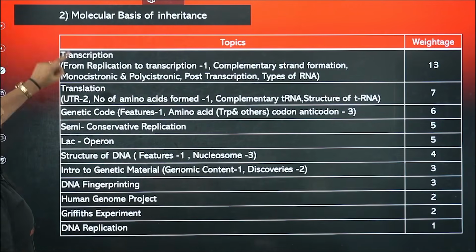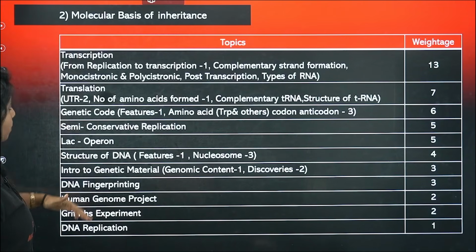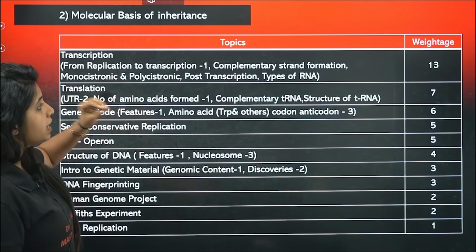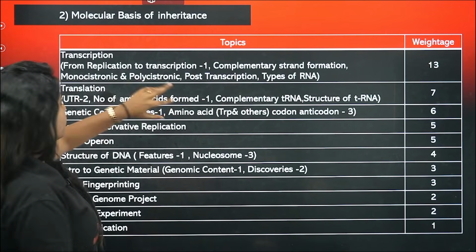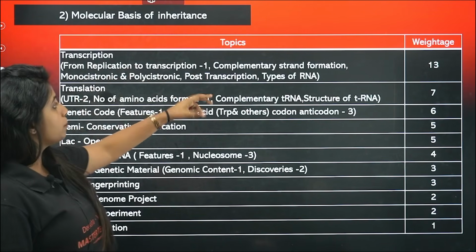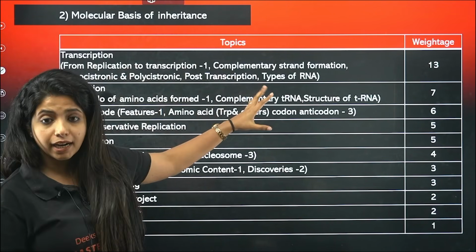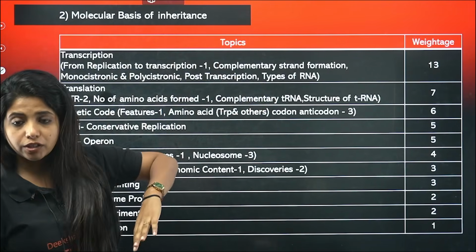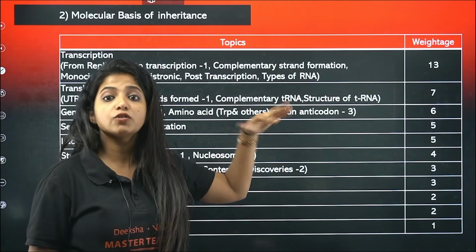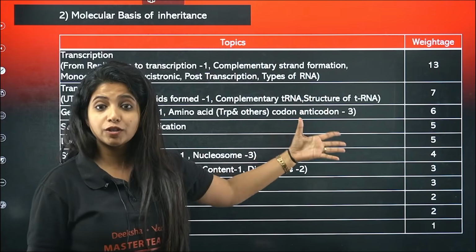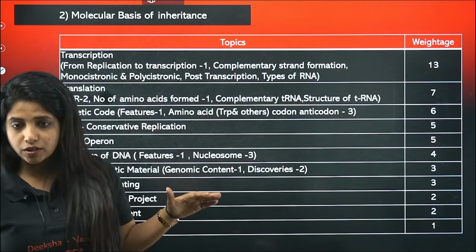PU2, there is nothing to leave. Molecular basis of inheritance, again these are the topics. From transcription, most of the questions have come. From types of RNA, that is RNA polymerase, monocistronic and polycistronic, post-transcription modification, splicing and things like that. In prokaryotes it is different, in eukaryotes it is different. Complementary strand formation: you might be asked to make a complementary strand, so how do you do that? 13 questions have come from transcription related topics.